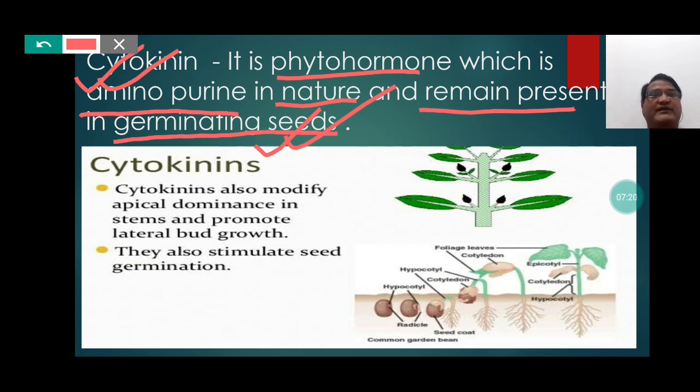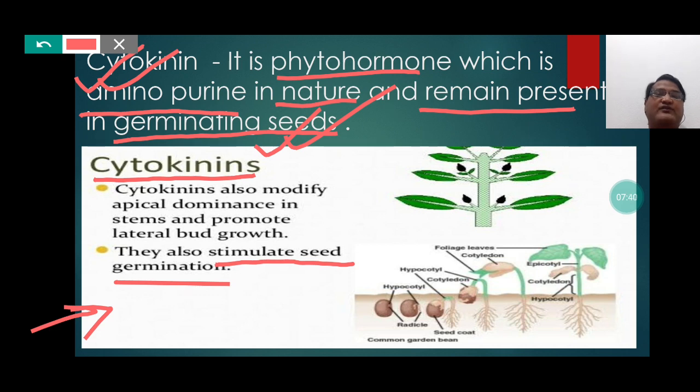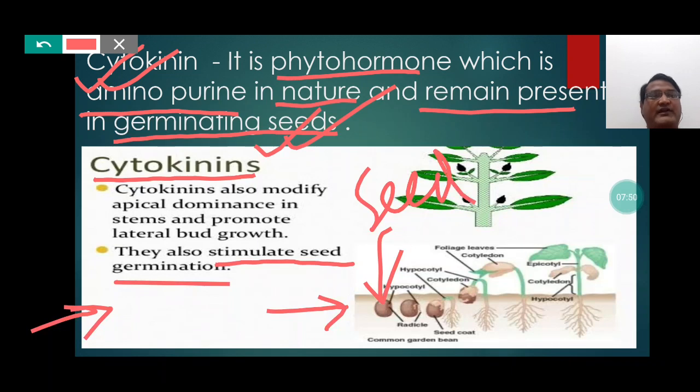Students, we can understand here the function of cytokinin with the help of this picture, where you can easily notice it is mentioned that it stimulates the seed germination. Students, obviously the cytokinin will promote the seed germination because cytokinin remains present in the seeds. So students, here also we can notice that the seed is germinating, and the germination of seed is totally due to the presence of cytokinin.